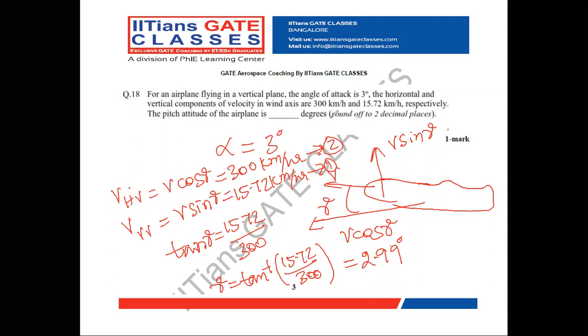They are asking about the pitch attitude of the airplane, the pitch angle beta. Pitch angle beta is equal to angle of attack plus climb angle. Angle of attack we already know, that is 3 degree, and climb angle is 2.99 degree, that's what we obtained. So the answer is 5.99 degree. It is also a 1 mark question.